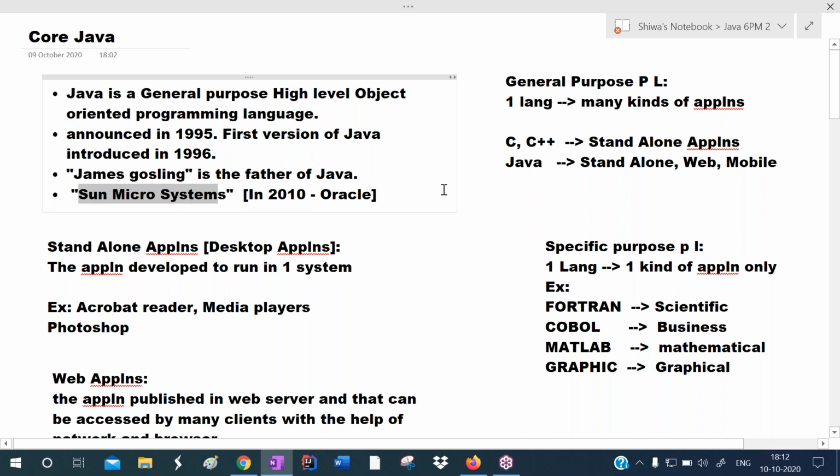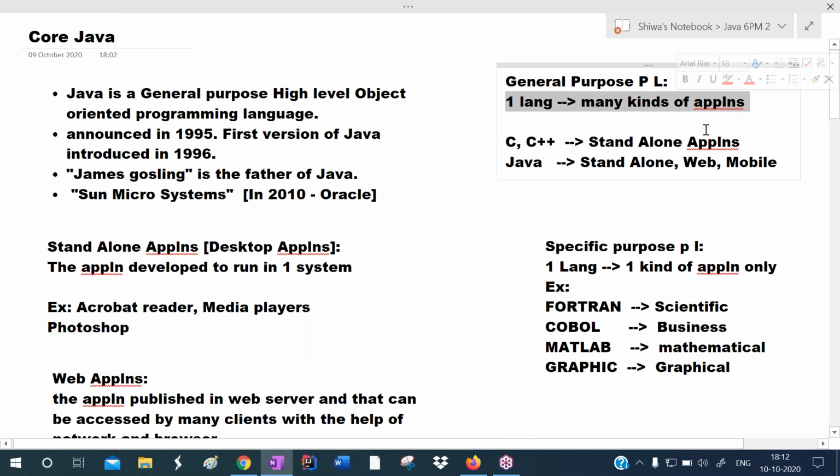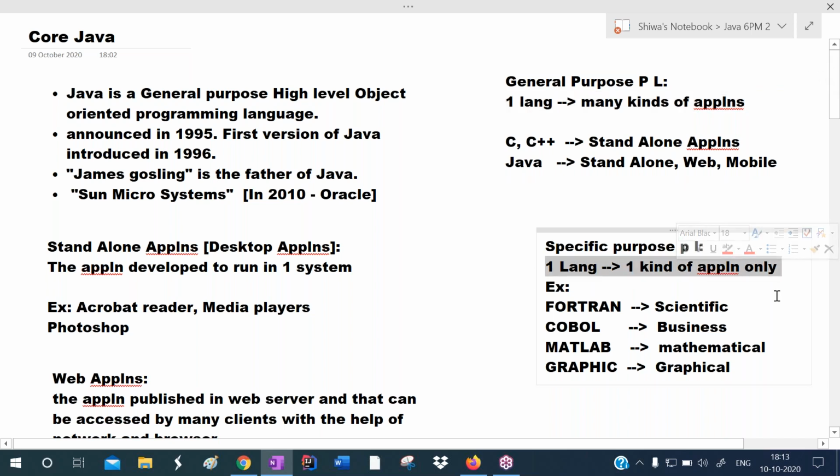Java is a general purpose programming language because using Java, we can develop many kinds of applications. General purpose programming language means using one language, we can develop many kinds of applications. Specific purpose programming language means using one language, we can develop one kind of application only. According to the number of kinds of applications, we can divide programming languages into two types: specific purpose programming languages and general purpose programming languages.